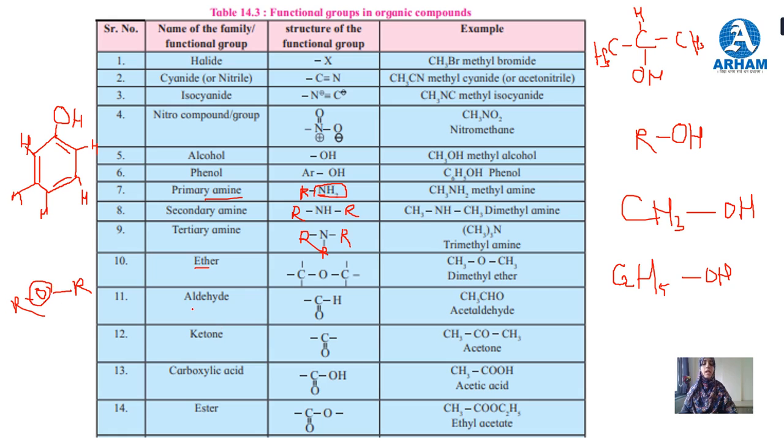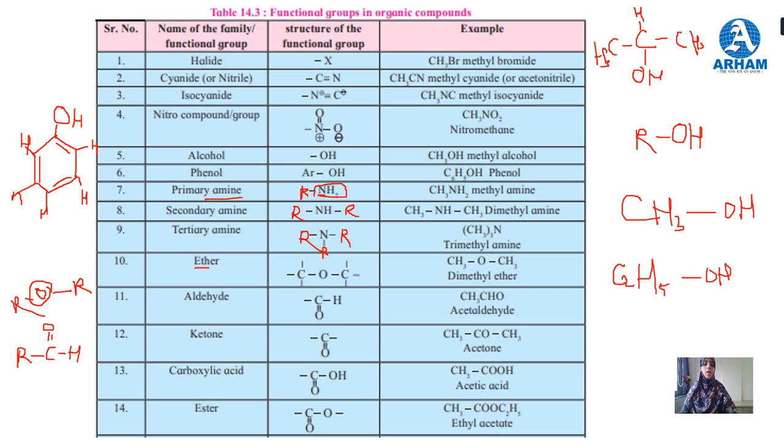And aldehyde is C double bond O, the carbonyl carbon, and on the right-hand or terminal side the hydrogen is present. See 1, 2, 3, the valency of carbon is 4, and 3 bonds are already formed here. Only one valency is remaining, so you can continue the chain from this side.